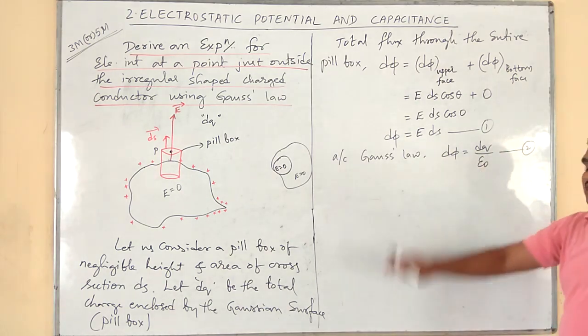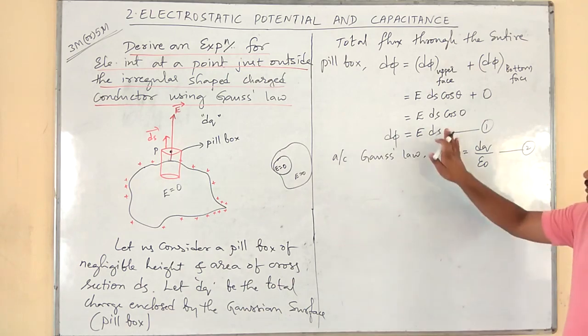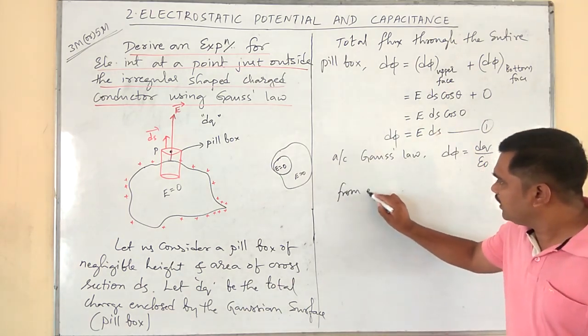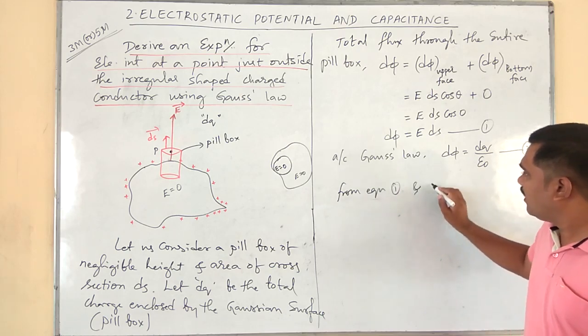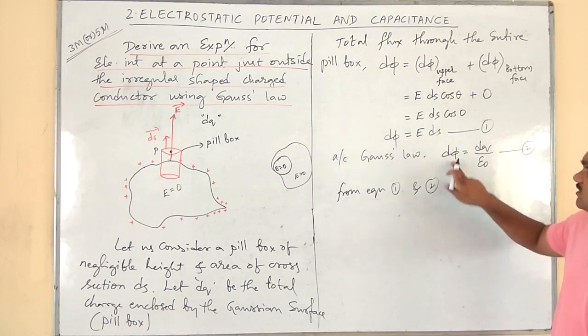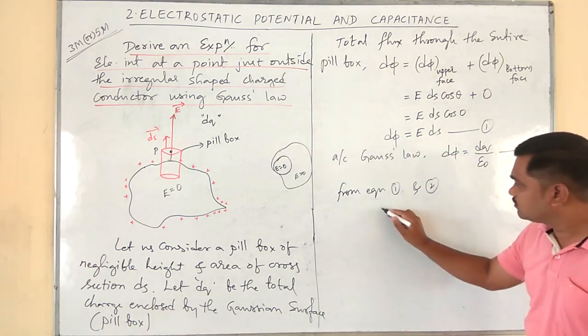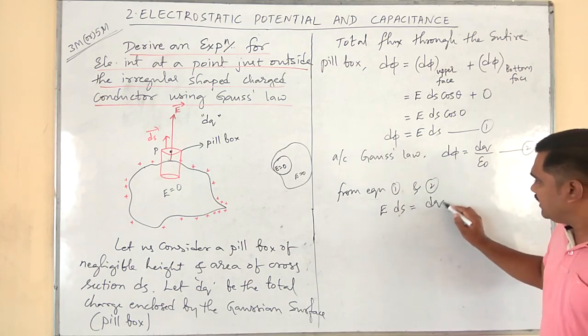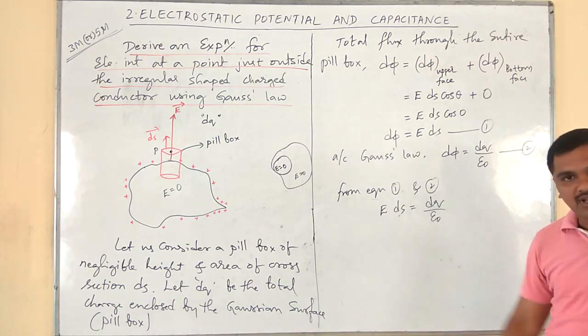So you call it equation number 2. You just compare equation 1 and 2. From equation 1 and 2, LHS are same, RHS has to be same. Therefore, E into ds is equal to dq divided by epsilon naught.